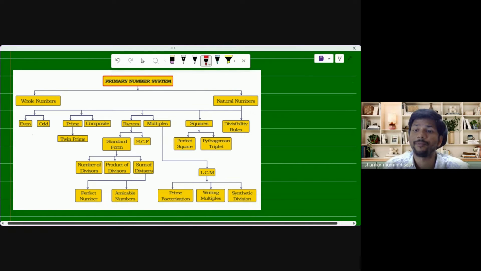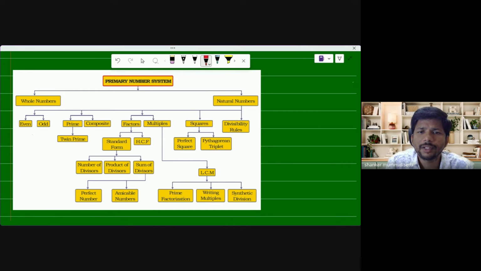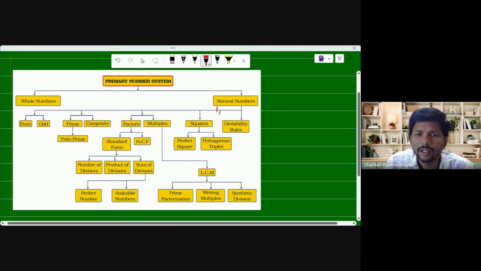I am counting these books always starting with one: one, two, three, four. Four books, two pens. That's why natural numbers are written starting from one, and it goes on to infinity.